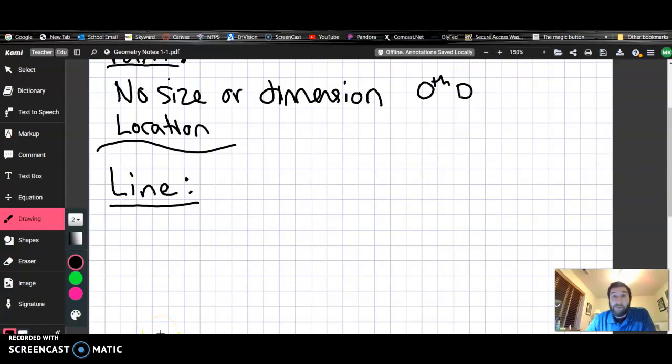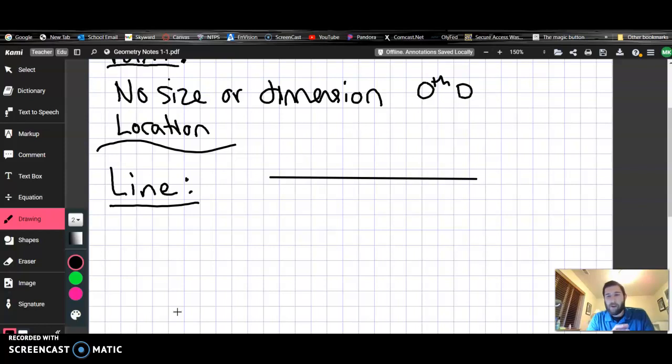Where that takes us next is talking about a line. If the point is 0 dimensions, the line is 1 dimension. You can imagine that a line, like you've seen before, is just a straight line like that. You might have noticed that my line changed just a little bit. It is now truly much straighter.